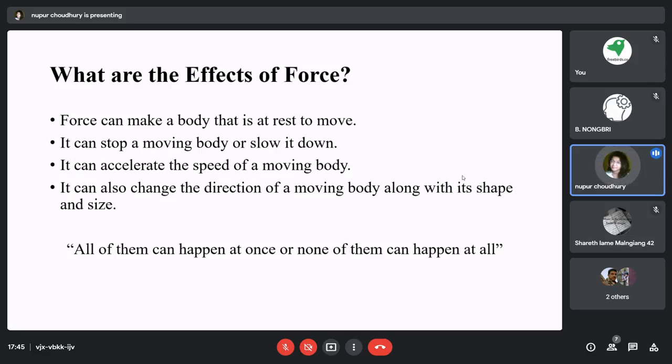The third one is that it can accelerate the speed of a moving body. That means if an object is already moving and you apply force to it, the speed will increase. It will move with a greater speed than what it was already moving with. The fourth point is that it can also change the direction of a moving body, along with its shape and size. So whenever we consider a moving body and apply some sort of force to it, it can change the shape and size of it as well.